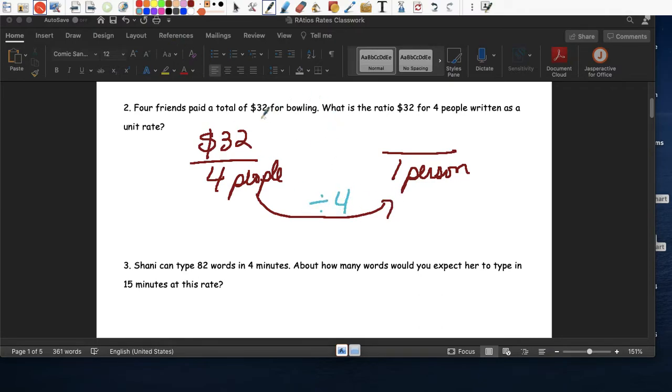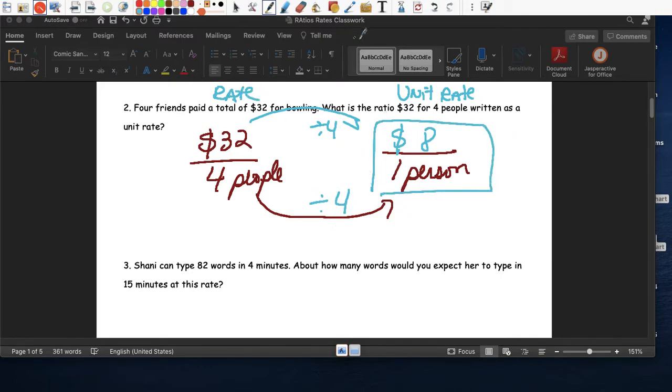Oh, I don't think I used this color before. Divide by 4. So what's the unit rate? So this is the unit rate. Nice color. Unit rate. And this is the rate, right? So the question was, what is the unit rate? Here it is. $8 for 1 person.